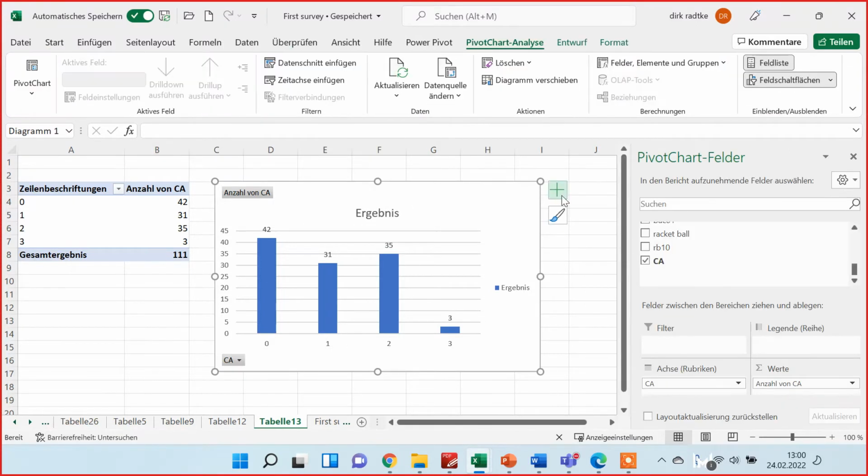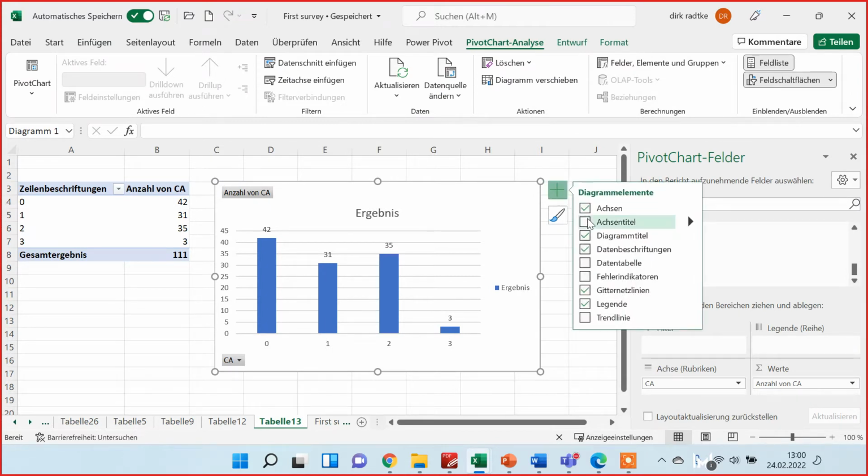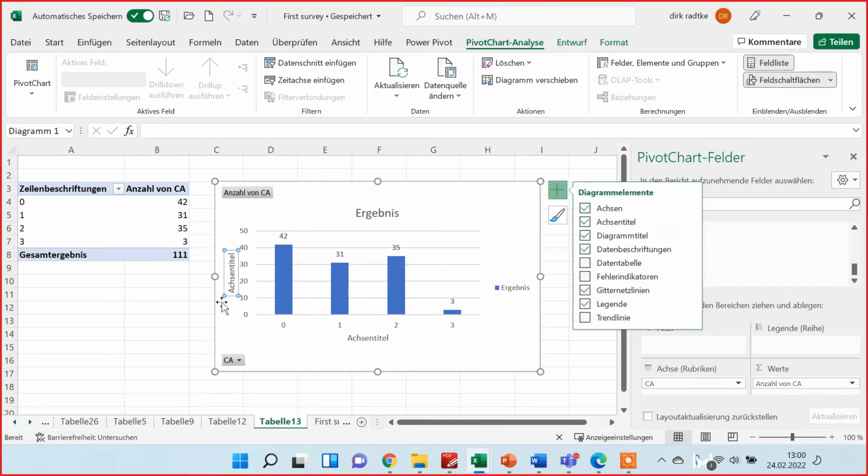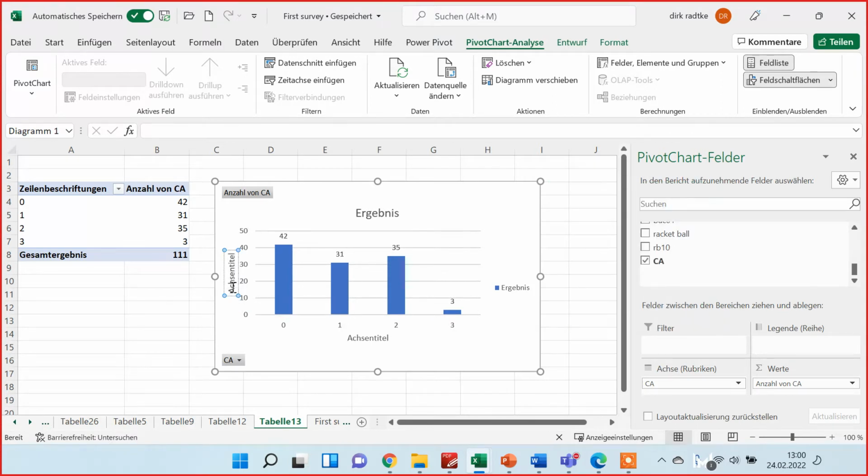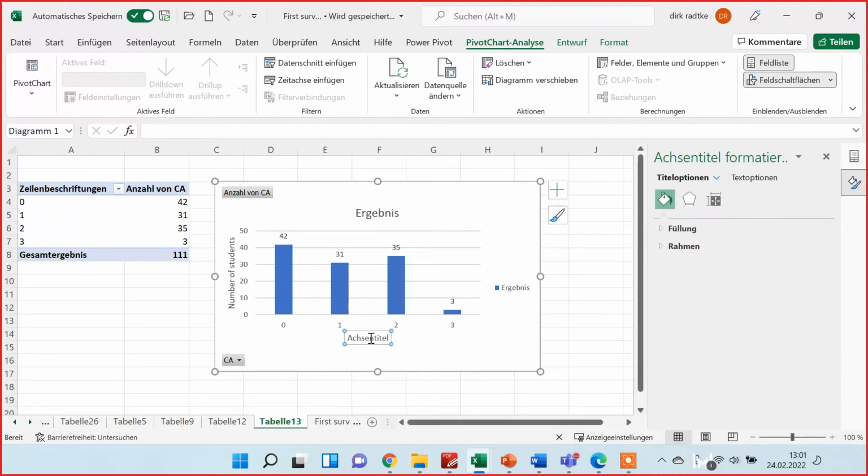So here if you click on this plus, then here you can take the titles for the axis, and here we want to have that is the number of students. And here you want to have the self-assessment of general knowledge.